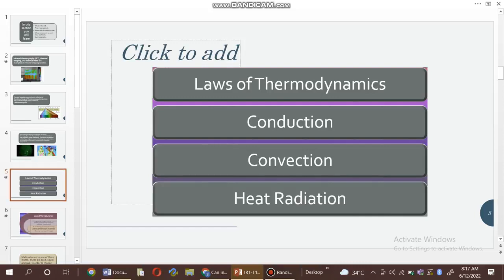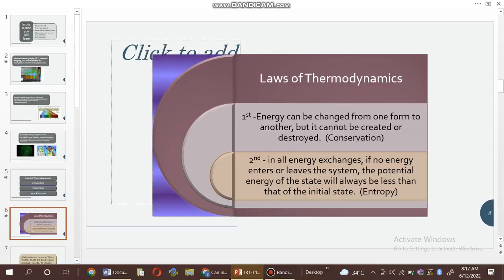Also, you can see here the laws of thermography. The first one is conduction, the second one is convection, and the third one is heat radiation. Also you can see here the laws of thermodynamics. The first law is energy can be changed from one form to another, but it cannot be created or destroyed. In all energy exchanges, if no energy enters or leaves the system, the potential energy of the final state will always be less than that of the initial state.